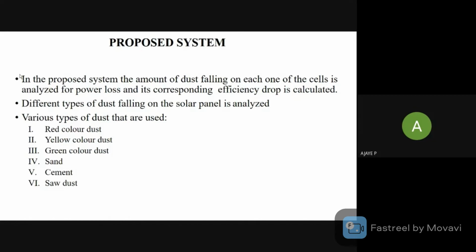For determining the amount of dust accumulated in each cell, we use a solar meter by which we can determine the solar radiation flux density with different kinds of dust and also without dust on the panel. Using these data, we will be able to compare the power loss. Various types of dust are analyzed. For example, red color dust, yellow color dust, green color dust, cement sand, and sawdust.